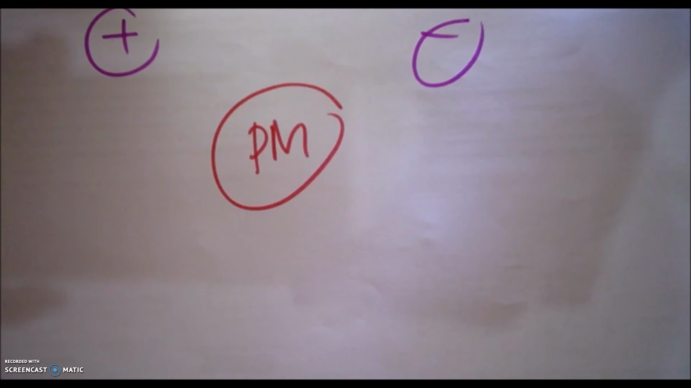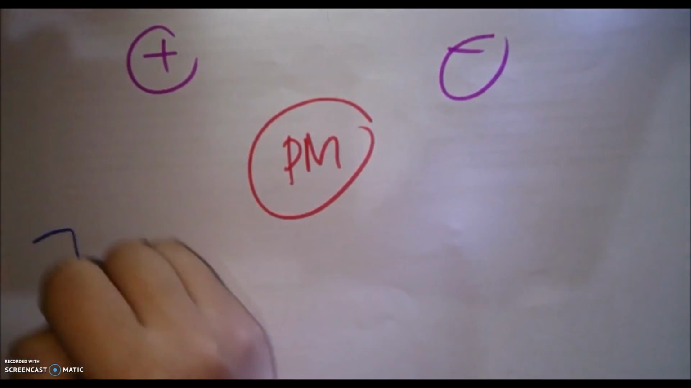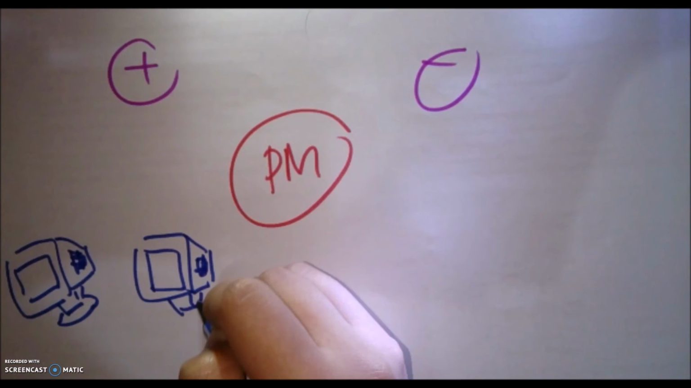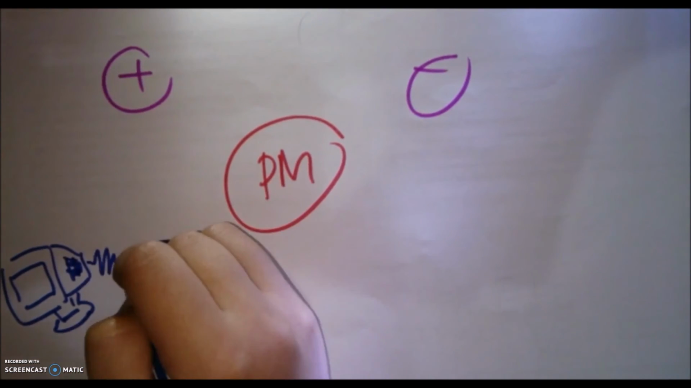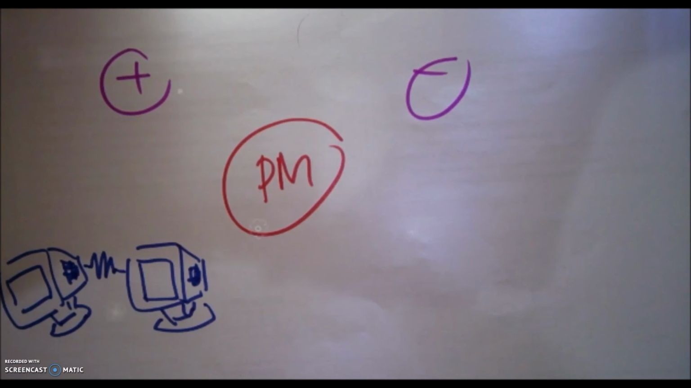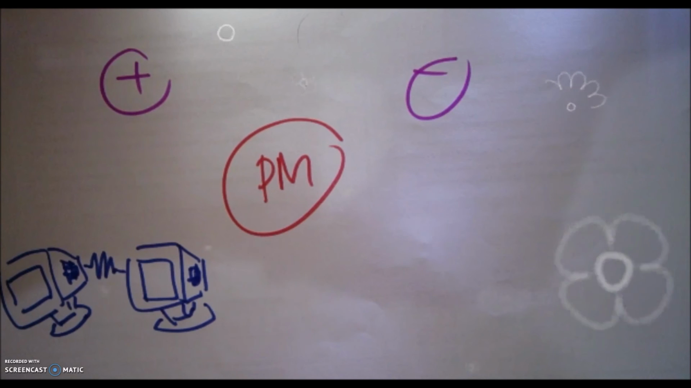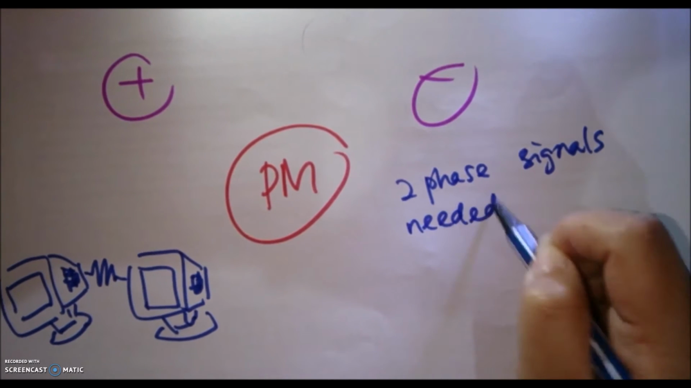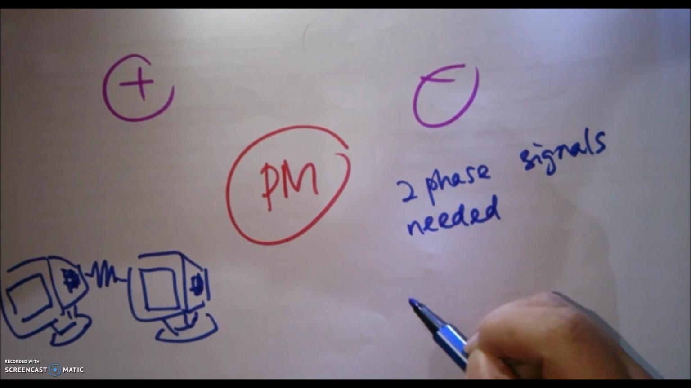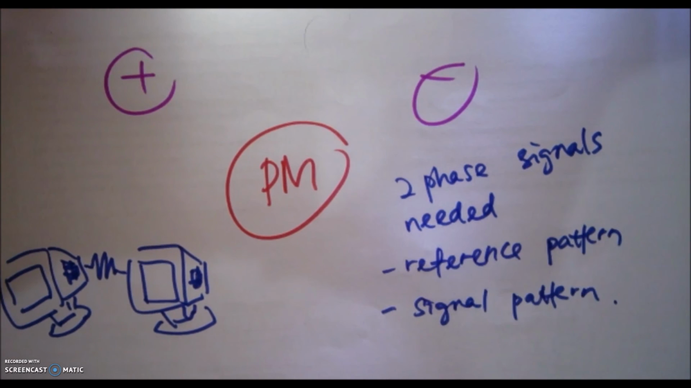Advantage of phase modulation is that phase modulation provides the signal modulation that allows computer to communicate at higher data rates through telephone system. Disadvantage of phase modulation is that phase modulation requires two signals with a phase difference between them. A reference pattern and a signal pattern are both required.